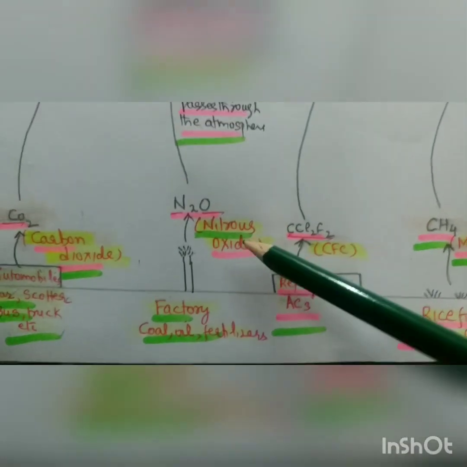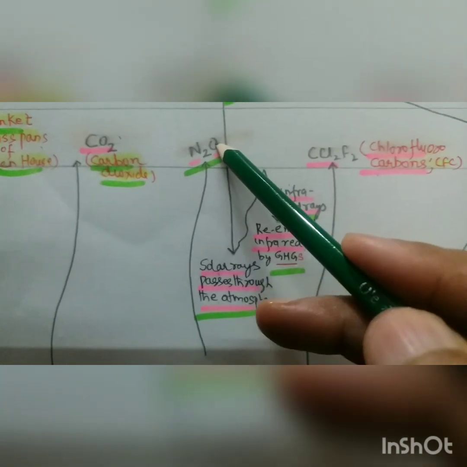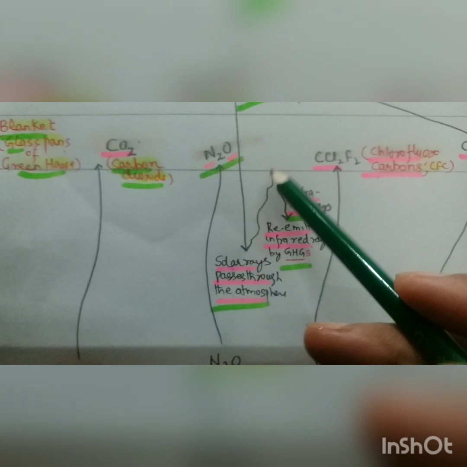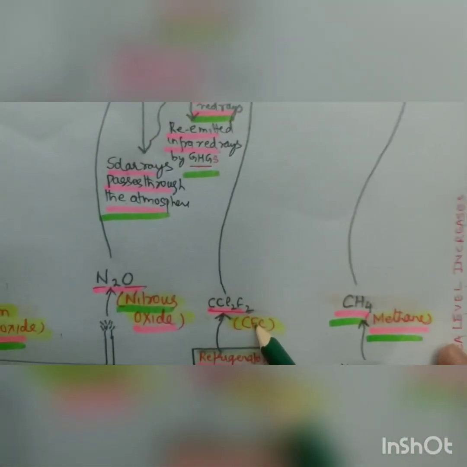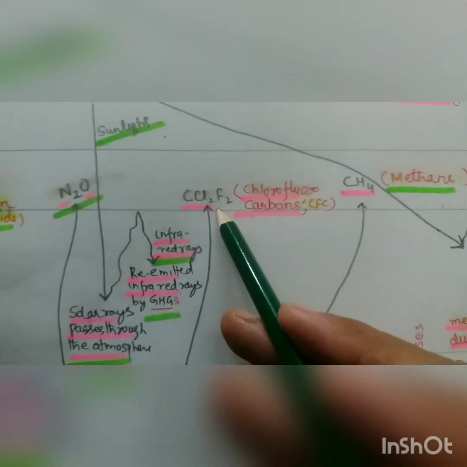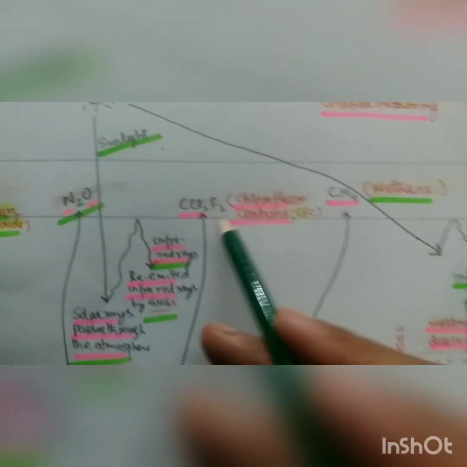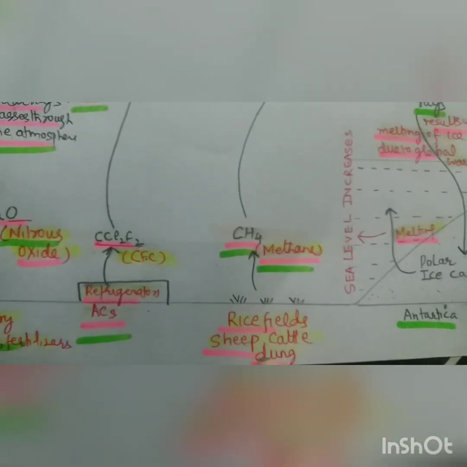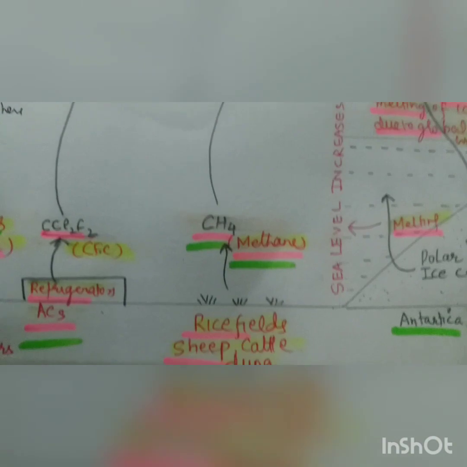They release nitrous oxide, and this nitrous oxide also accumulates above in the layer I already told you about, that is the blanket. And then we have fridges, refrigerators, ACs, which give chlorofluorocarbons, which we also did in exceptional detail yesterday in ozone depletion, and this chlorofluorocarbon also accumulates here. And then rice fields, sheep, cattle and dung release methane.